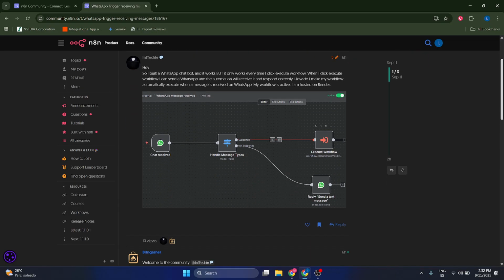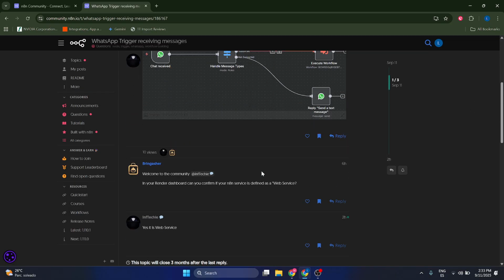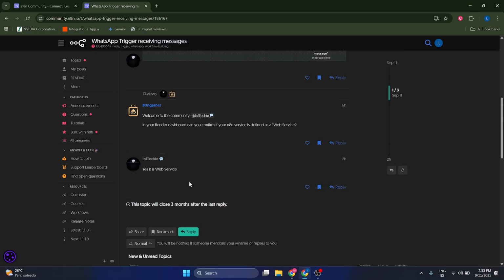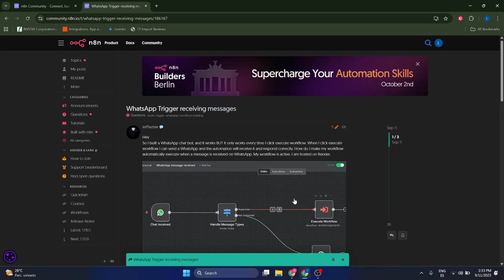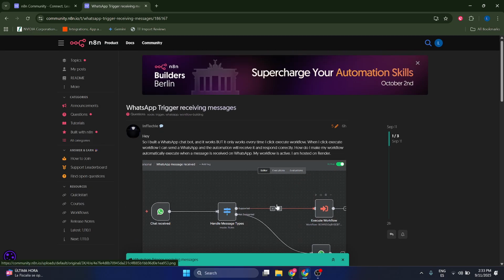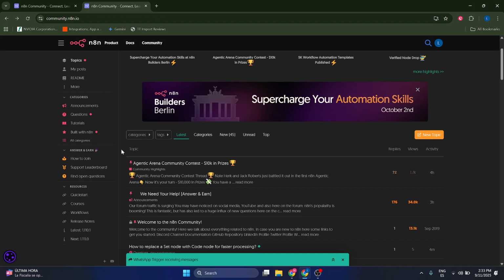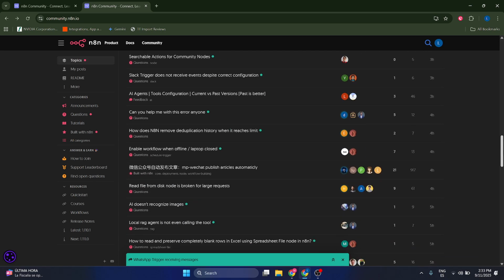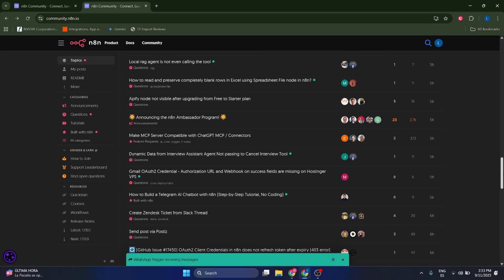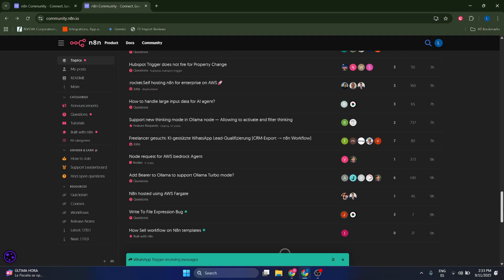So you can just click on one of these posts and see what it's all about, and you can maybe see different replies, and you can even reply on your own by clicking in here if you have something to add, something to say. Okay, and this is going to serve you as inspiration sometimes to create your own nodes and your workflows and to actually solve some of the problems that you might have.